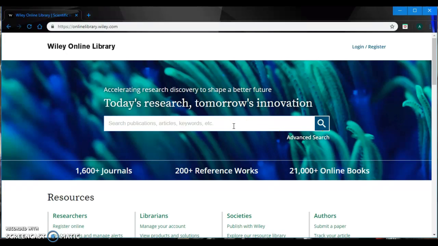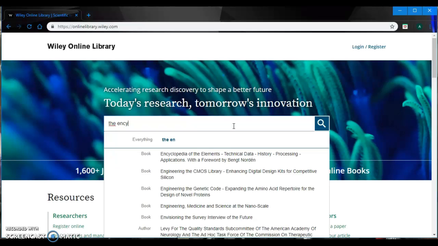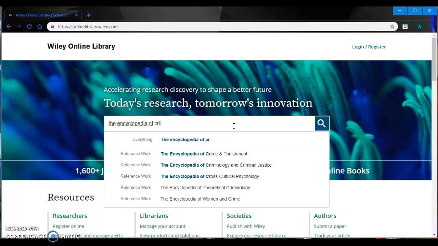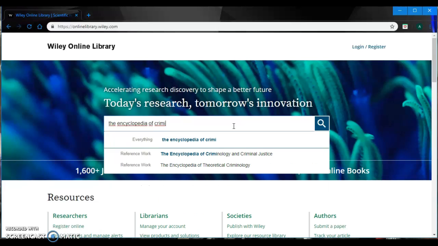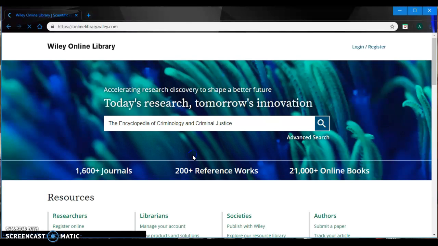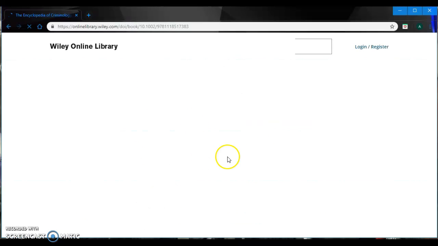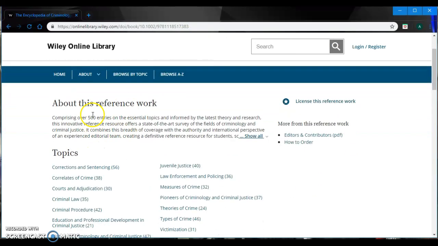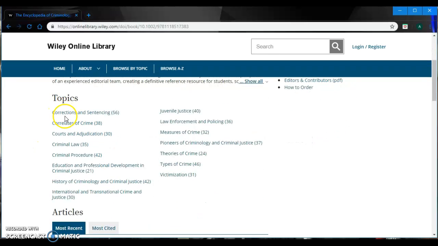That's going to be the Encyclopedia of Criminology and Criminal Justice. That's going to be this one, the section that we're going to need. Open this section. We're going to wait. Perfect. So in this part you have the topics, all the sections: corrections and sentences, correlates of